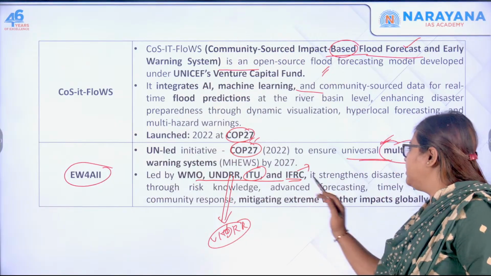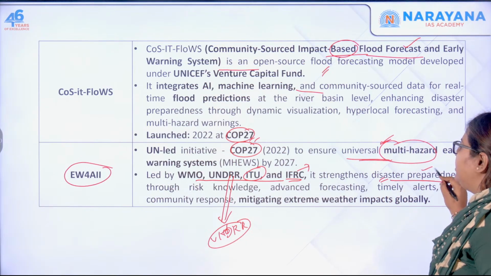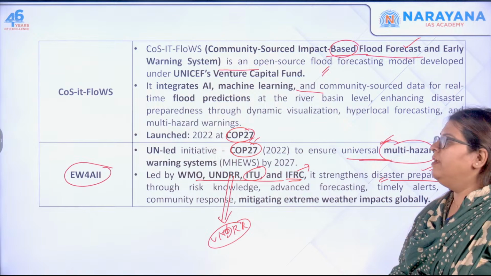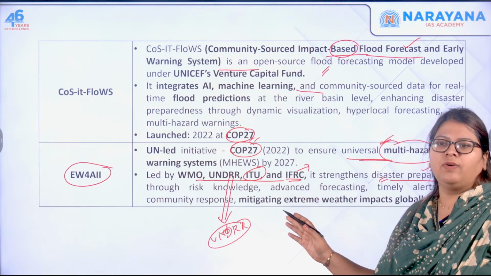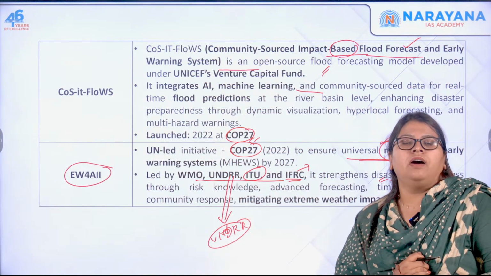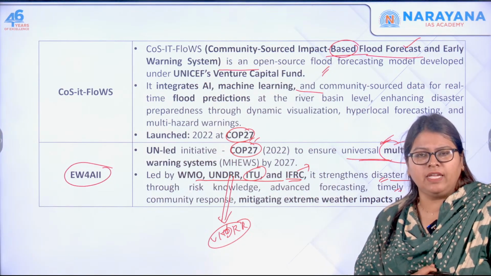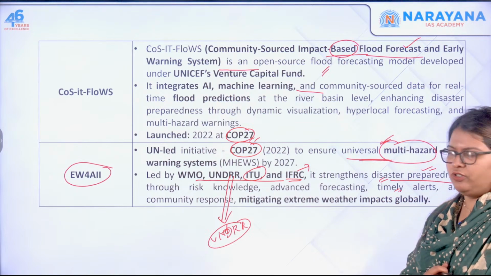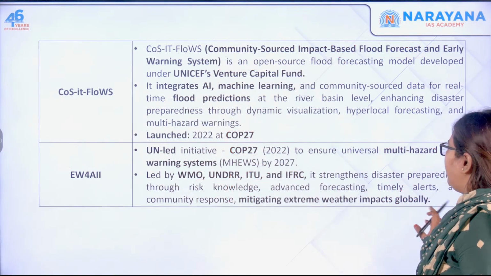Okay, so all these are there in order to strengthen disaster preparedness. Do you understand? And next one, through the knowledge that you have, advanced forecasting, timely alerts, etc., so that you mitigate the impacts of climate change. Do you understand? So these are the terms.